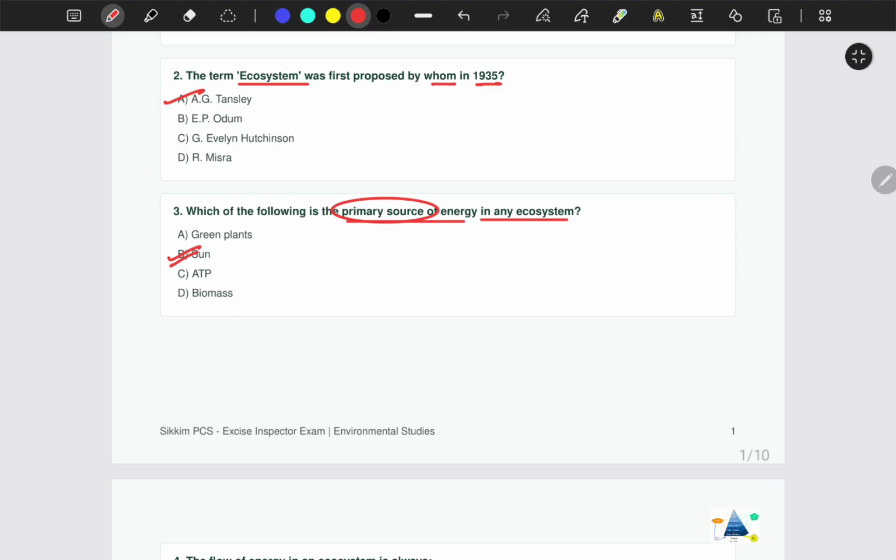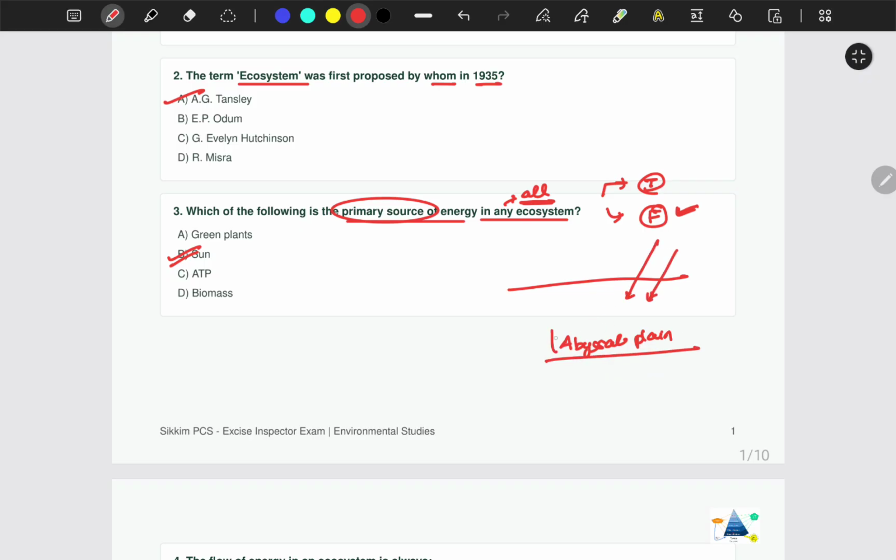Okay. There is also a catch. There might be a question which says that sun is the primary source of energy in all ecosystems. Will that be a true statement, or will that be a false statement? See, it will be a false statement. You might think it is true, but in oceans, in the depths, in abyssal plains, sunlight doesn't reach, right? Sunlight hardly reaches there, so it is not the primary source of energy in the depths of oceans.